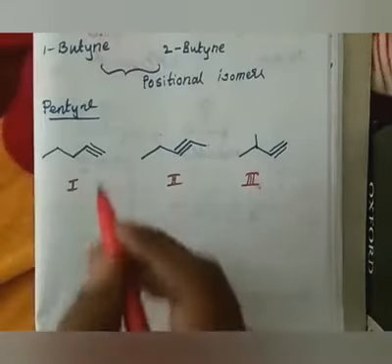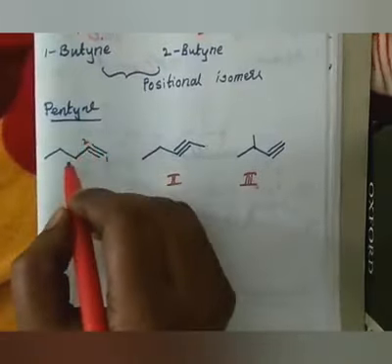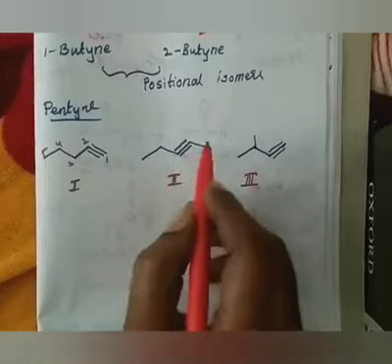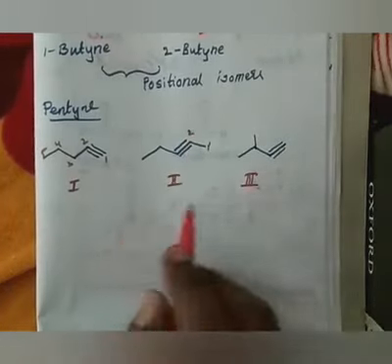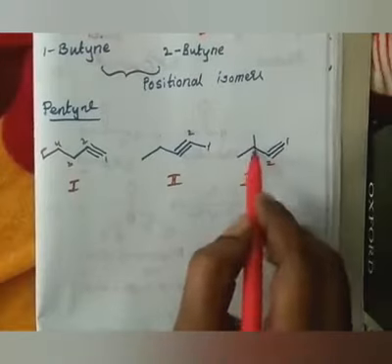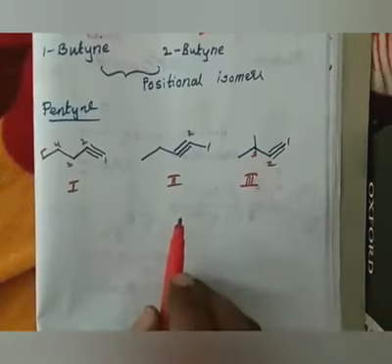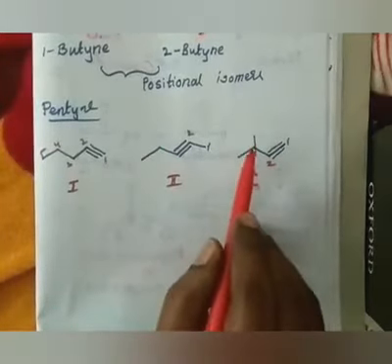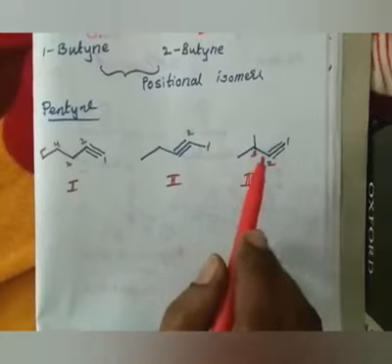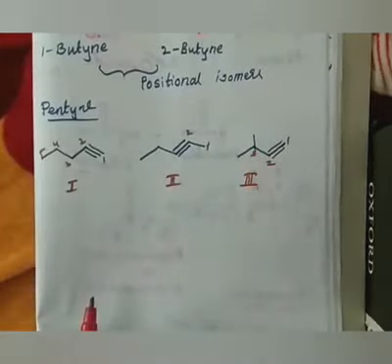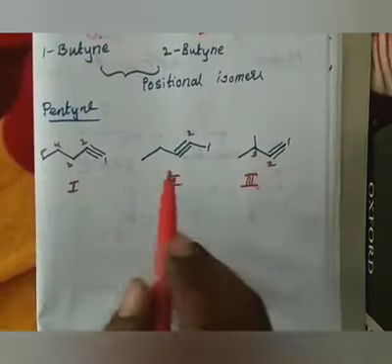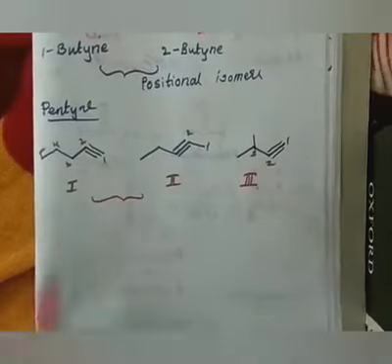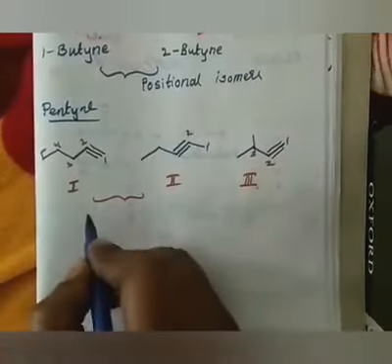So the nomenclature for the first one will be 1-pentyne, and this is 2-pentyne, and this is 3-methyl-1-butyne. Okay, it is butyne. Now I cannot call it pentyne because one methyl group is present as a substituent. Still, all three have the same molecular formula. Count the carbons and hydrogens if you have any doubt. These first two I call positional isomers.